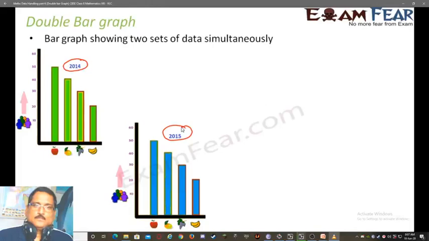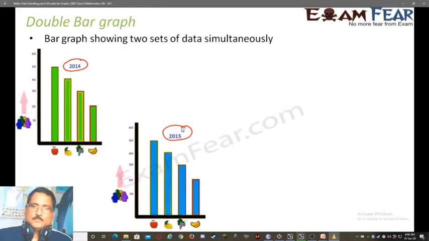Now if I want to do a comparative analysis between the 2 years, to see how the liking for a particular fruit increased or decreased from 2014 to 2015, then we will have to represent those two sets of data in the same graph. Only then we can compare, right? Only then it will be an apple to apple comparison.